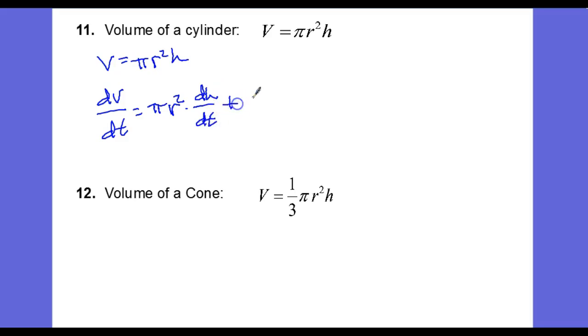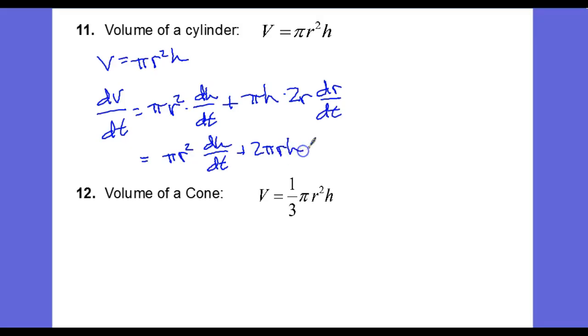And then we're going to add to that the constant times the second variable, which is h, times the derivative of the first, which is 2r dr/dt. And we can rewrite this as pi r squared dh/dt plus 2 pi r h times dr/dt.